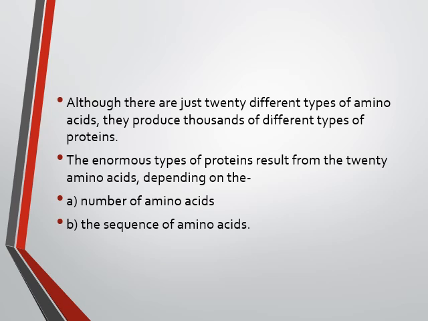Similarly, in English we have 26 alphabets. By the arrangement and number of those 26 alphabets, we have an infinite number of words in our dictionaries. Similarly, with the number and the sequence, the arrangement of the 20 amino acids, we can get thousands of proteins, and they are different from each other.